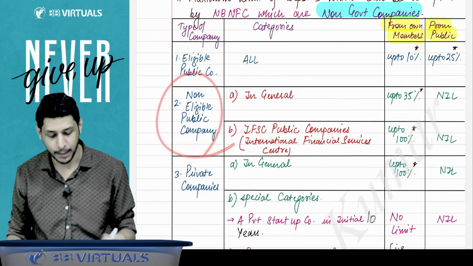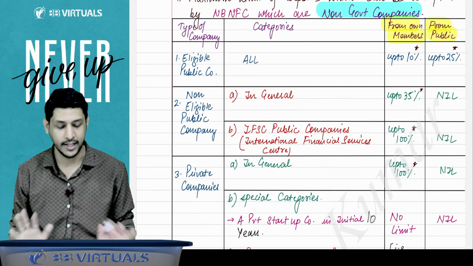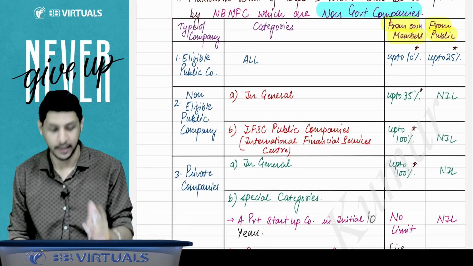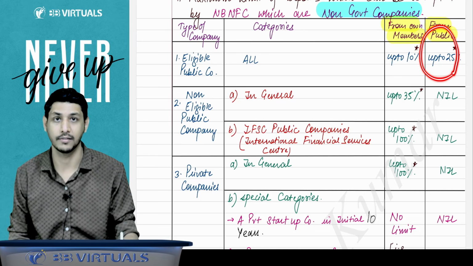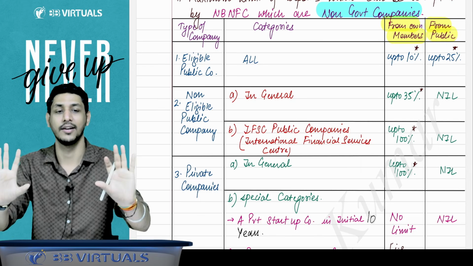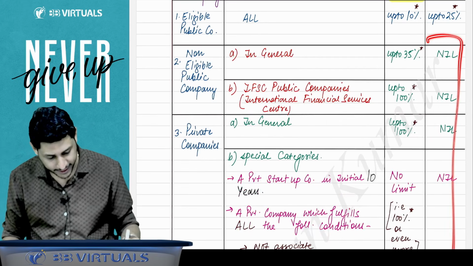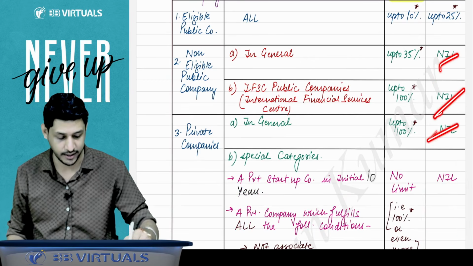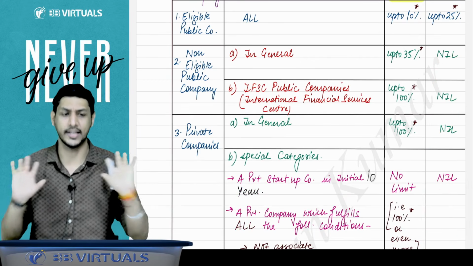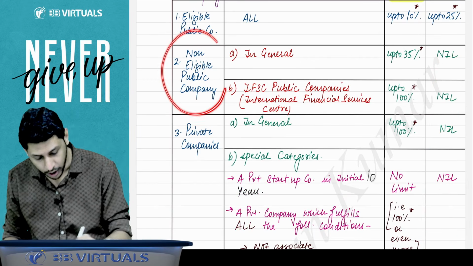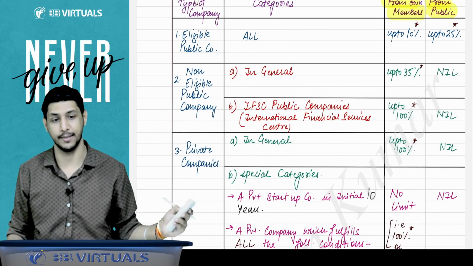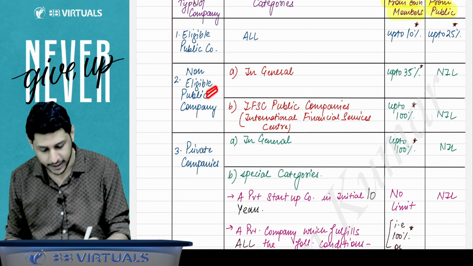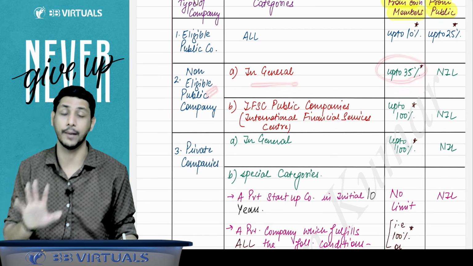For non-eligible public companies in general, now you just understand. Only the eligible public company is the company which can accept deposit from the public. Rest all companies are not allowed, no? So that is why you will see that they cannot accept deposit from the public. It's nil. You cannot accept. But in other companies, if you want to accept deposit from the member, then how much can you accept? So in general, if it is a public company, they can accept from member up to 35%.